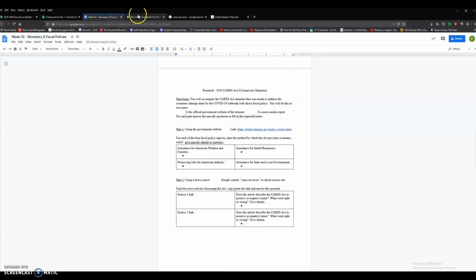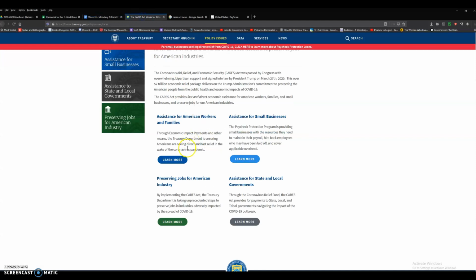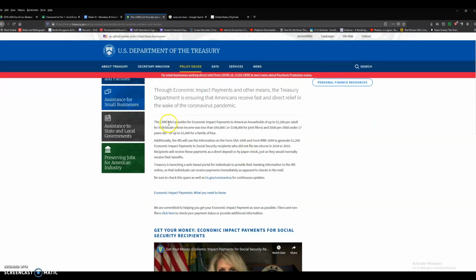For each of these, you'll notice I have boxes that coincide with it. For each of the 4 fiscal policy aspects, state the method by which the Act provides economic relief. Give specific details and numbers. Don't just give me a vague one. So for assistance for American workers and families, click Learn More. There are numbers here.